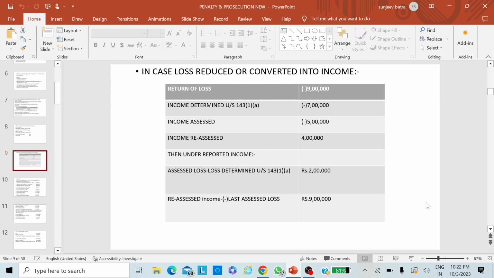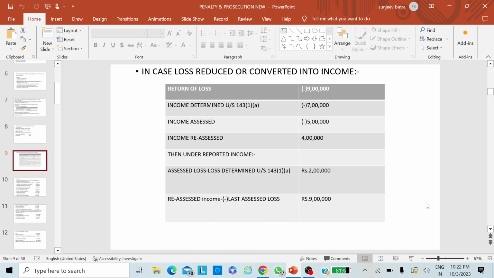It means that the difference between these two is 7 lakh. That 7 lakh is the underreporting of income, and treating that loss as total income, on that amount tax will be calculated. Subsequently, penalty shall also be calculated.